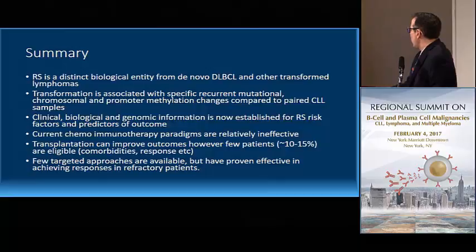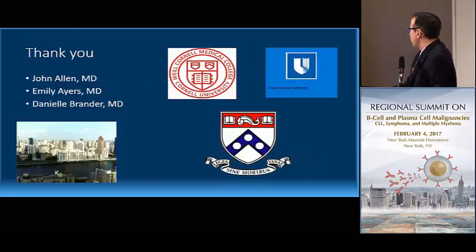Current chemoimmunotherapy paradigms are, I would say, essentially ineffective, except for patients who have an unrelated clone. Transplantation might improve outcomes, however, there's a few number of patients who are actually eligible or can have a response that's durable enough to get them to transplantation. And there are a few targeted approaches available, but the efficacy is not proven at this point in time, and certainly the targeted approaches are interesting and compelling, but not the standard of care.